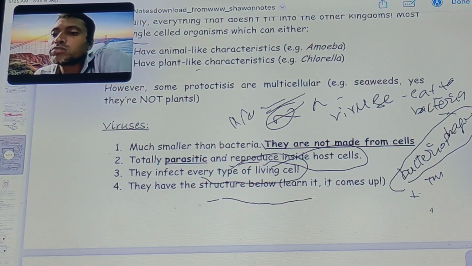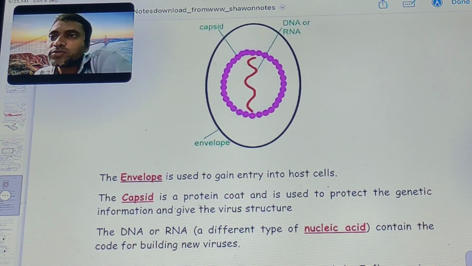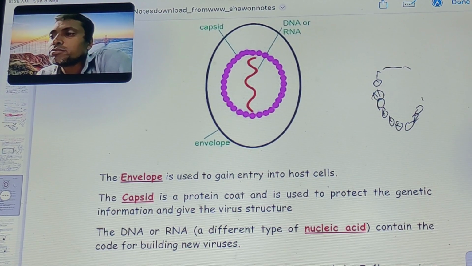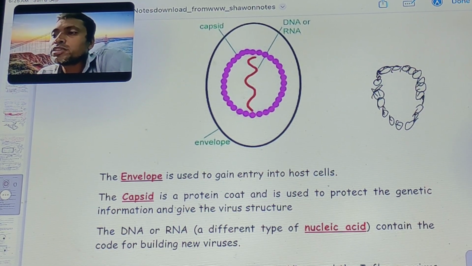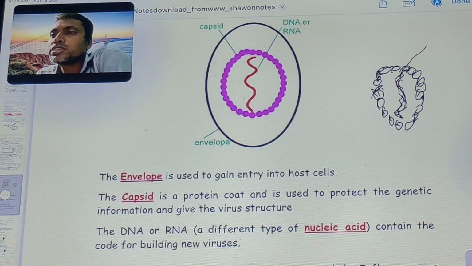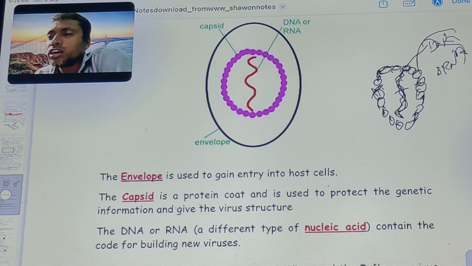Now the structure of a virus. A virus has a capsid, and DNA or RNA. Not both, any one.